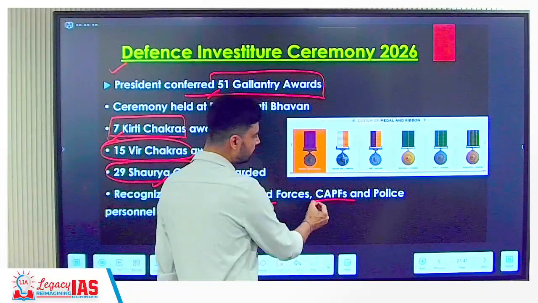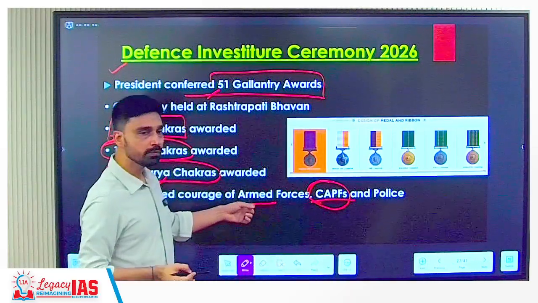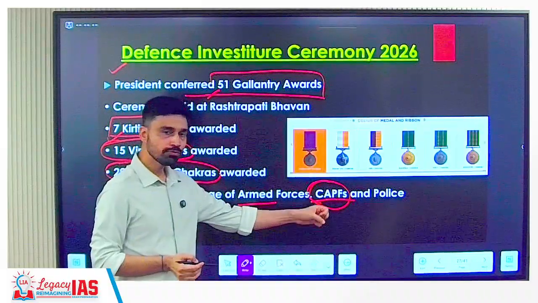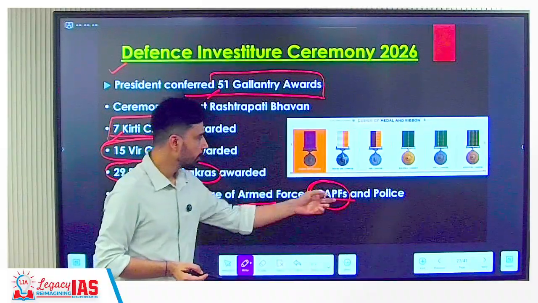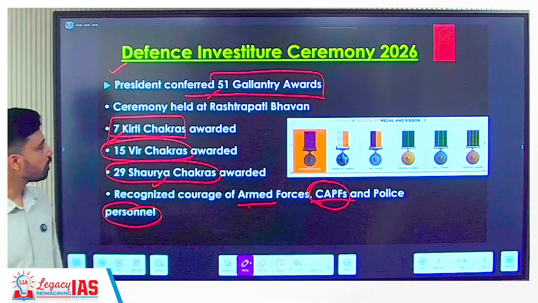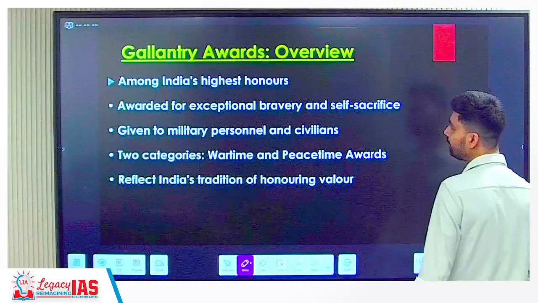All of these are termed as what kind of force? Central Armed Police Force. Armed force means what? Army, Navy and Air Force. Central Armed Police Forces are all the paramilitary forces that you have. And even personnel of the police are also given this particular award. So these are some of the most important gallantry awards of the country.